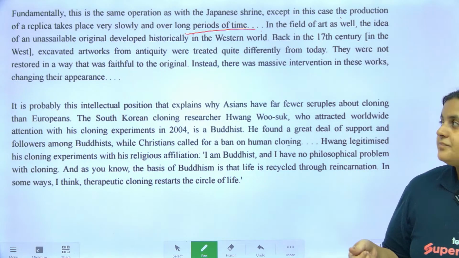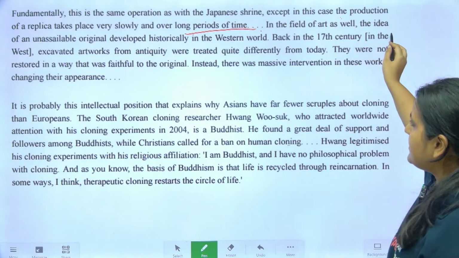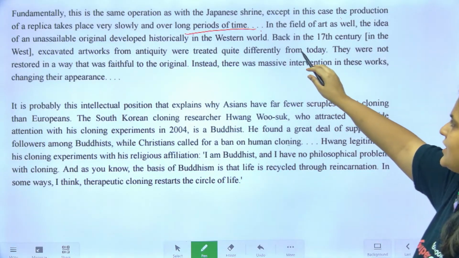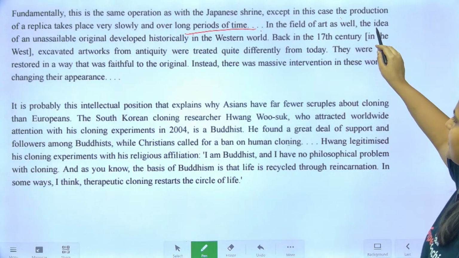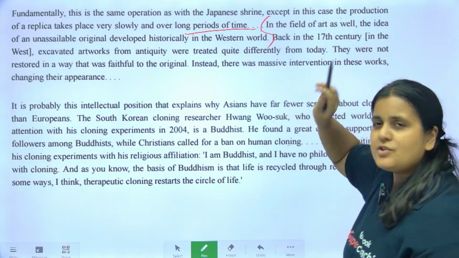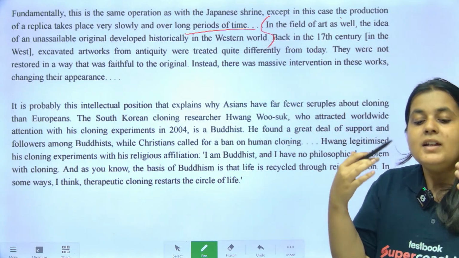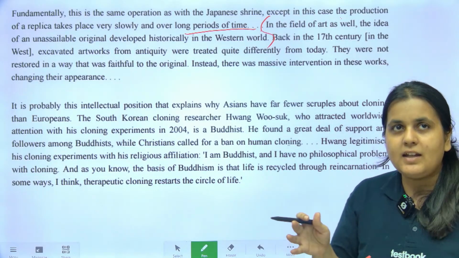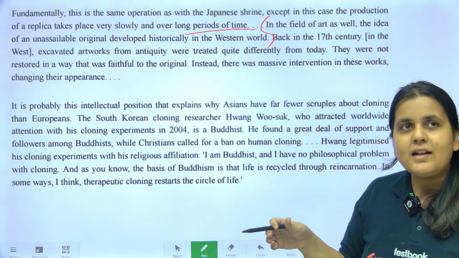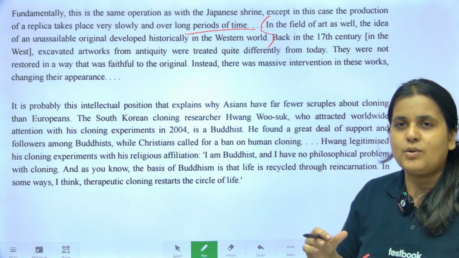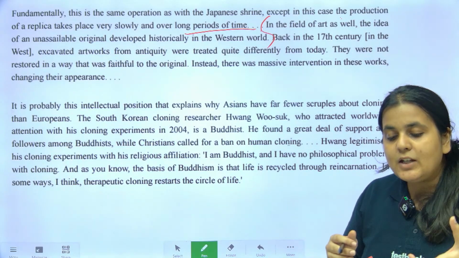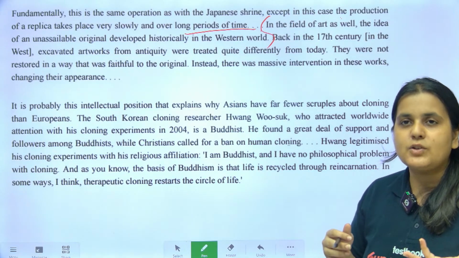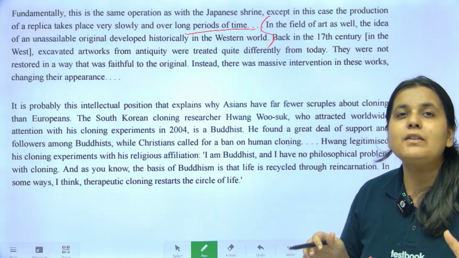Okay. Right. In the field of art as well, the idea of an unassailable original developed historically in the Western world. Back in the 17th century. Okay. Now suppose you have not understood these. Like I'm showing you कि आप कैसे एग्जाम में करोगे. Guys, जो लाइंस आपको समझ में नहीं आते हैं, जो वर्ड्स आपको समझ में नहीं आते हैं, एक बार उसको इग्नोर करो. आप बीच में बैठ के अगर उसका मीनिंग ढूंढोगे, उसको वोकैब सर्च करोगे, या एग्जाम में तो आप कर भी नहीं सकते हो वो, you will lose track of the inference.